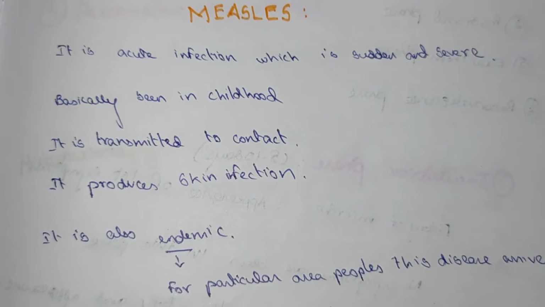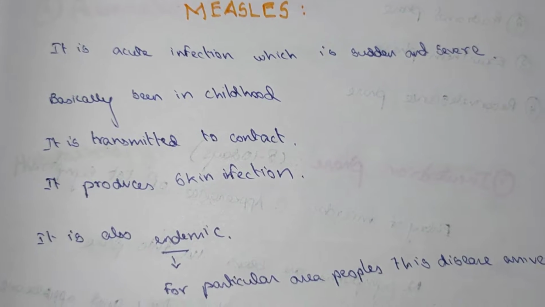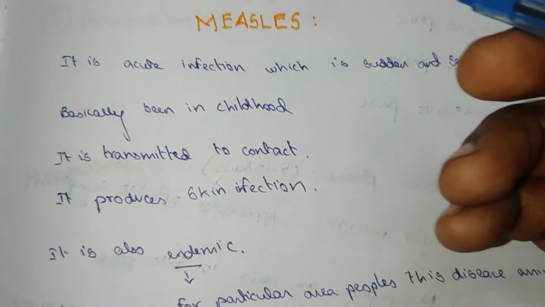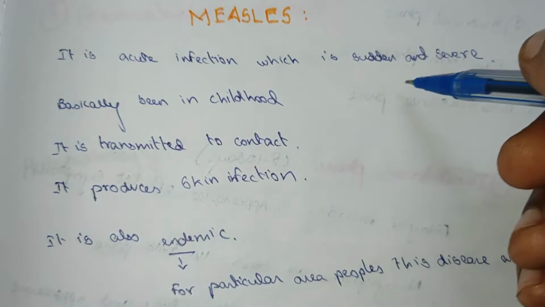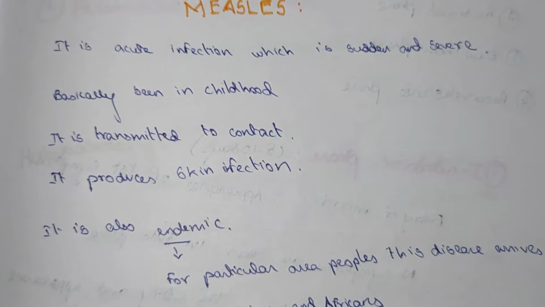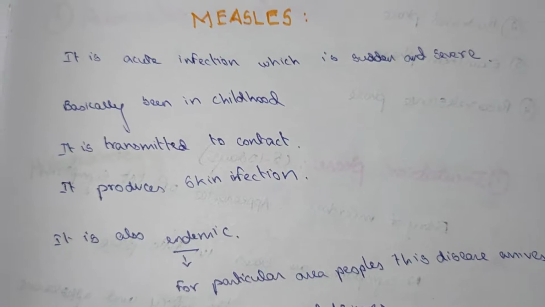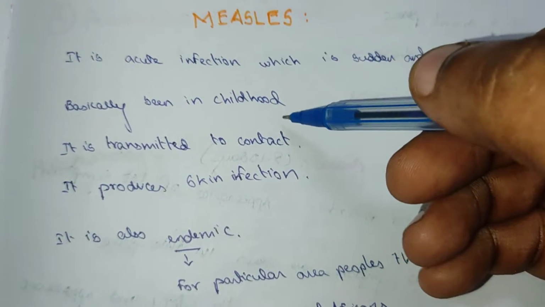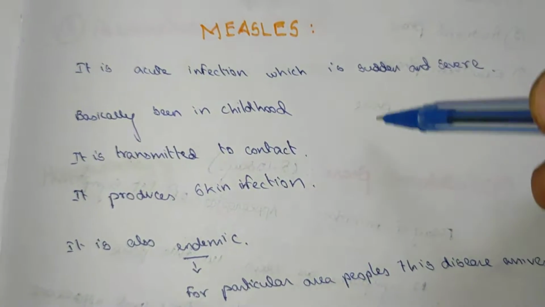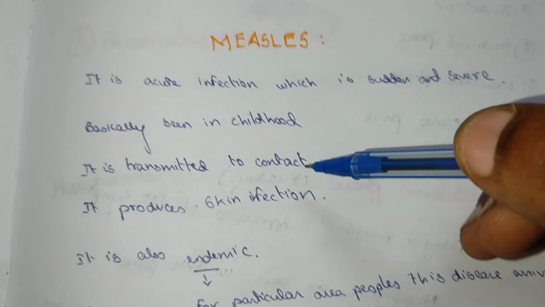In this video, we are going to see about a topic which is measles. Measles is an acute infection which is sudden and severe. Basically, it is seen in childhood. Most children get this disease and it is transmitted by contact.